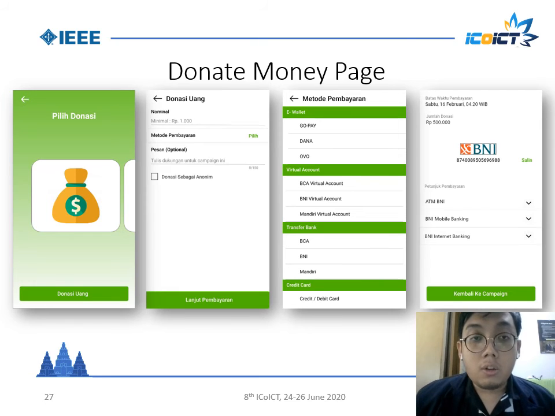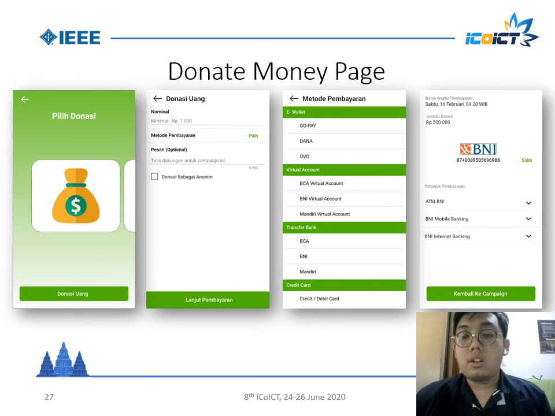Like this is the nominal, choose the payment method, and this is an example of a payment method, and then you can write a message, which is optional, and the user can donate as anonymous and go through the CTA lanjut pembayaran. Then the user can get payment details like account phone number, rekening, deadline transfer, total donation, and payment instruction.